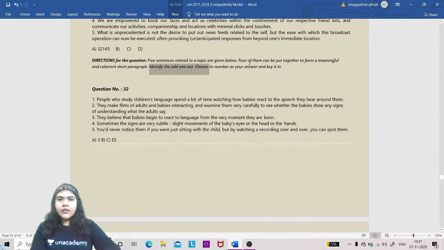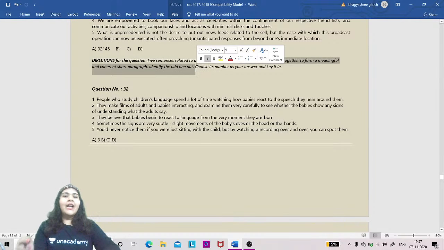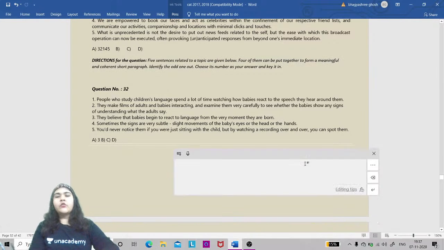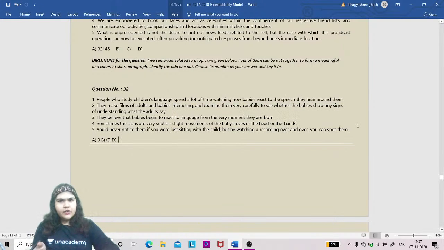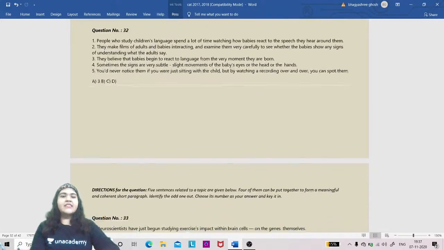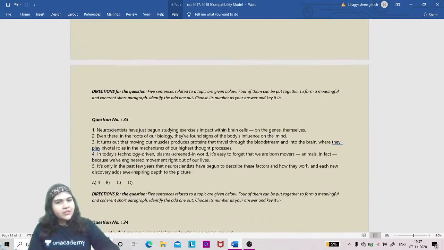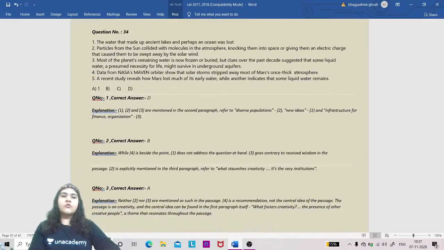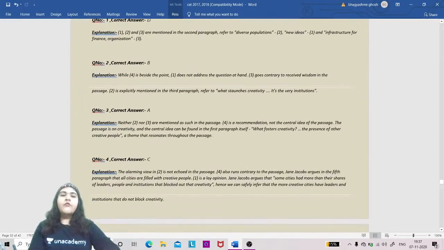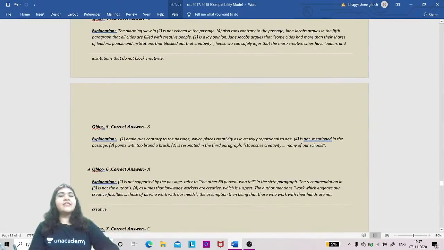It says that 4 can be put together to form a meaningful short paragraph. Identify the odd one. You don't need to arrange here. You just only need to find the odd one simply. This is how the odd one will be found. Question number 33 has to be done in the same way. Question 34 has to be done in the same way.